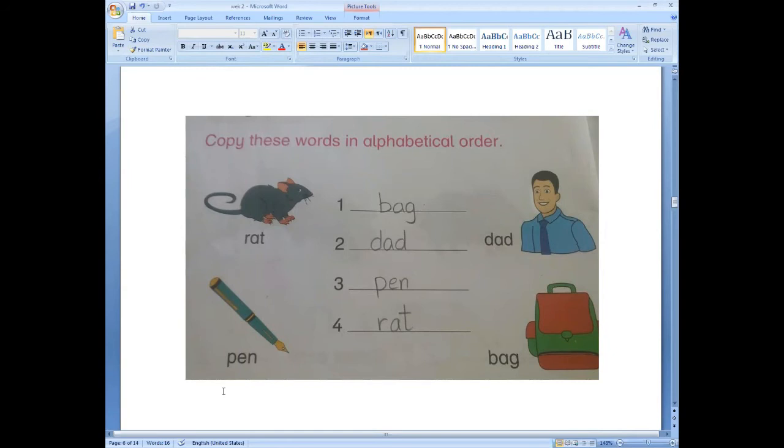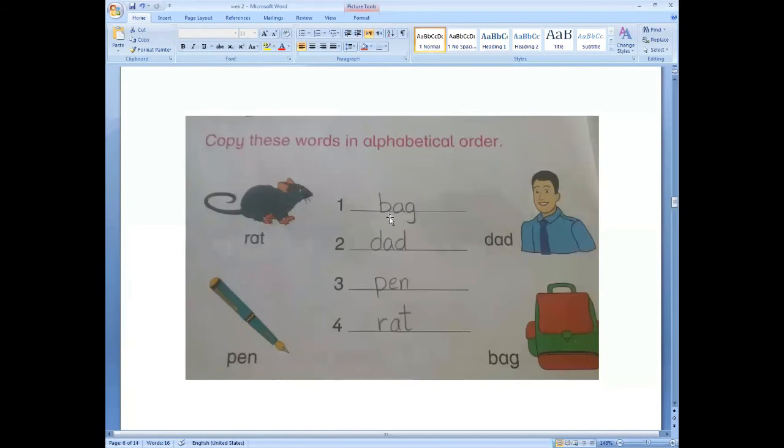No. Third one? Yes, here is a picture which is starting with B. B-A-G, bag. So we will write bag in the first blank.